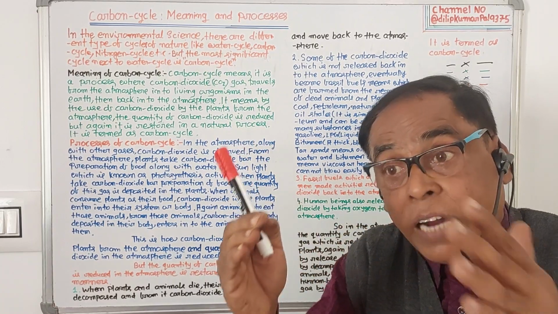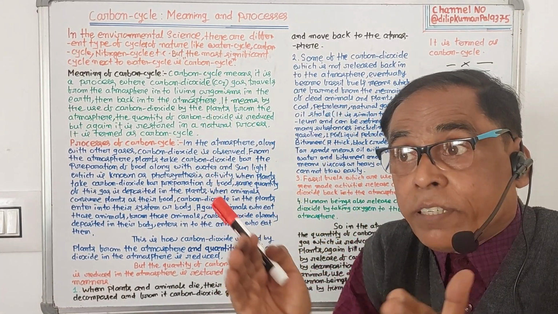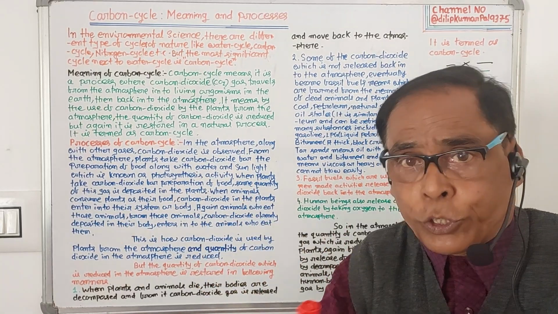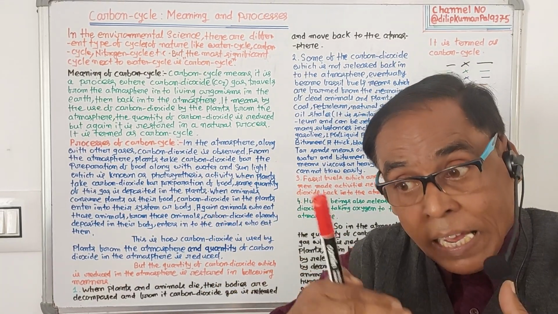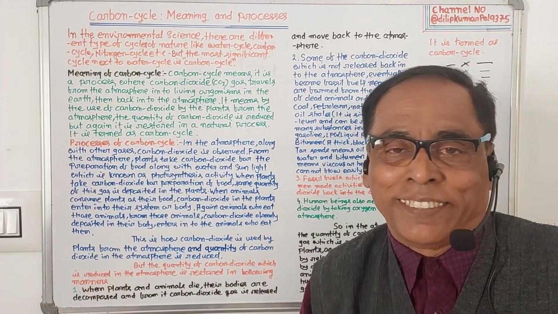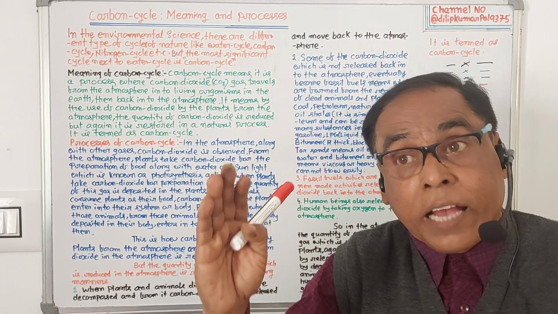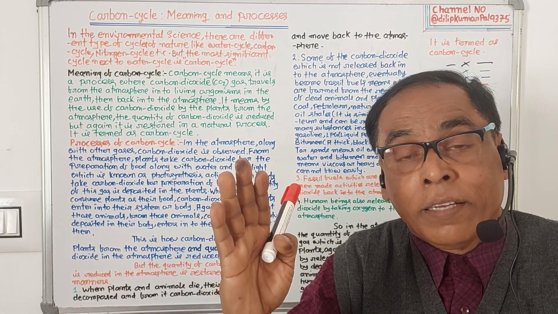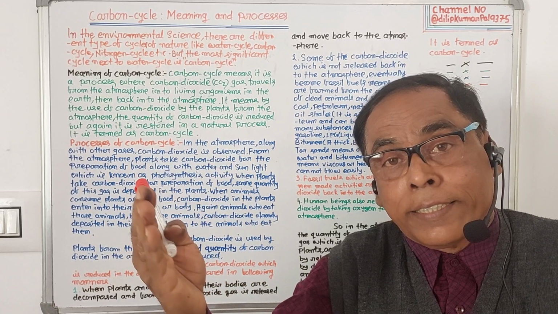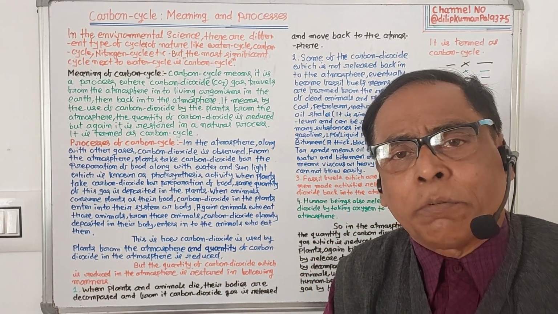By the use of carbon dioxide gas by the plants, the quantity of carbon dioxide gas in the atmosphere is reduced. Again it is restored by the natural process. And by this, the quantity of carbon dioxide gas in the atmosphere will remain as it is. It is known as the carbon cycle. So we are clear about the meaning of the carbon cycle.